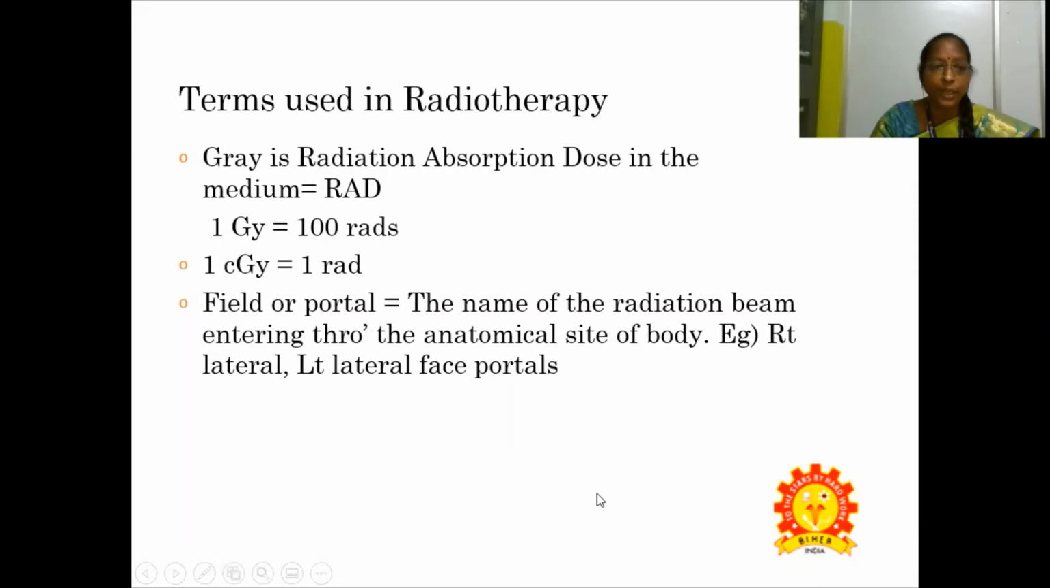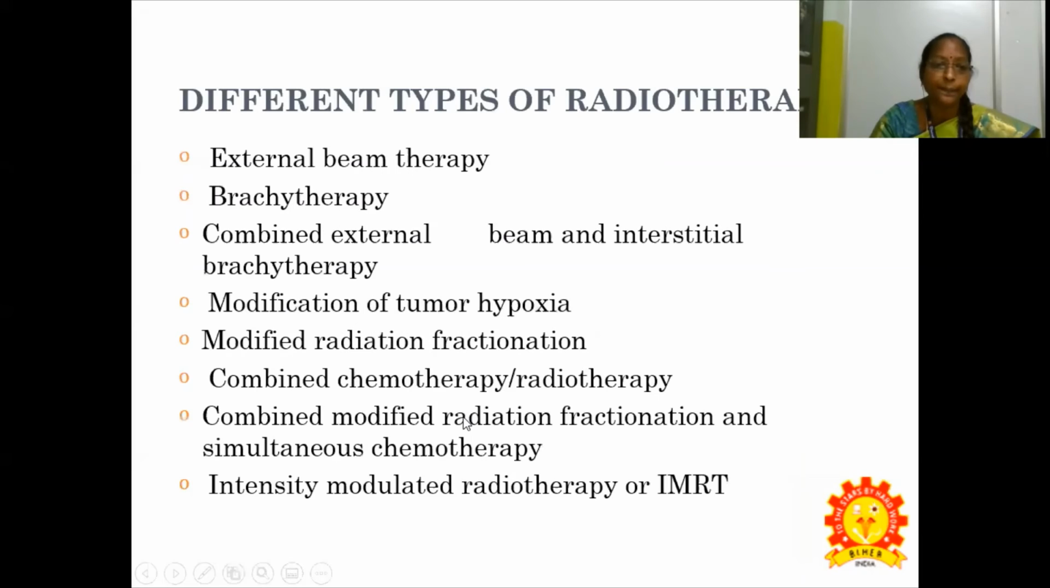Terms used in radiotherapy: the radiation absorbed dose in a medium, we call it RAD, and 1 gray, that is 1 Gy, equals 100 rads. 1 centigray is 1 rad. Field or portal is the name of the radiation beam entering through an anatomical site of the body, for example, right lateral, left lateral, or face portal.